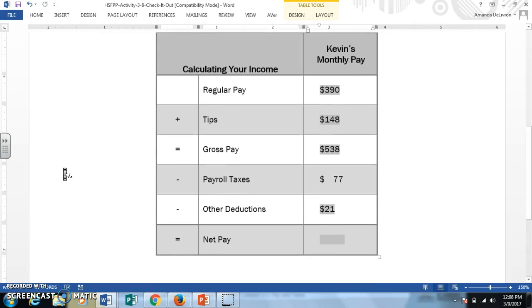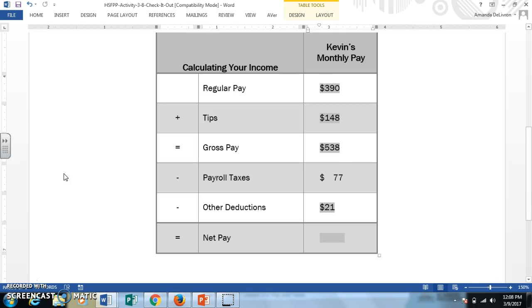$538 is what he made. That's his gross pay. But from that, the government takes some money, payroll taxes. They took $77, and there were other deductions. There was $21 for his meal. So I need to subtract that. I have to take 538 minus 77 minus 21. When you subtract that, you will get